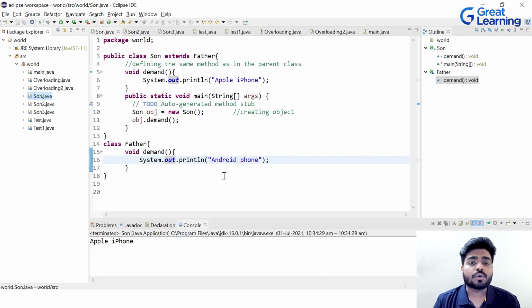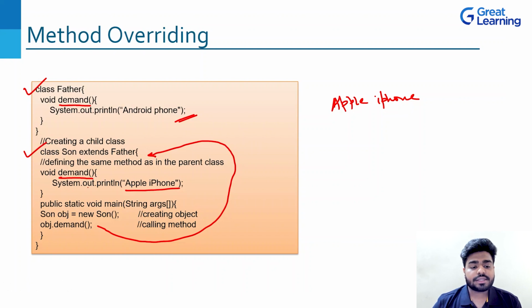Now, why is it named as overriding? Have you ever thought of that? Why do we call it overriding? Because as you can see, this particular method which we have written, demand, right? This is there in both the classes. Now, obviously, depending on which class object you have created, one particular method will be overridden, right? Overridden means what?